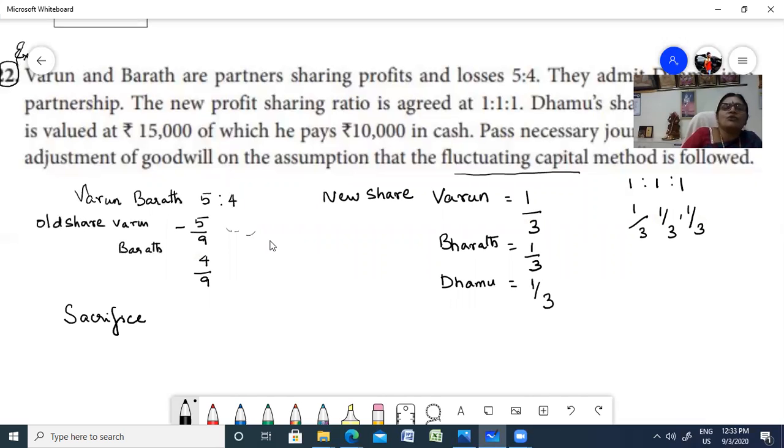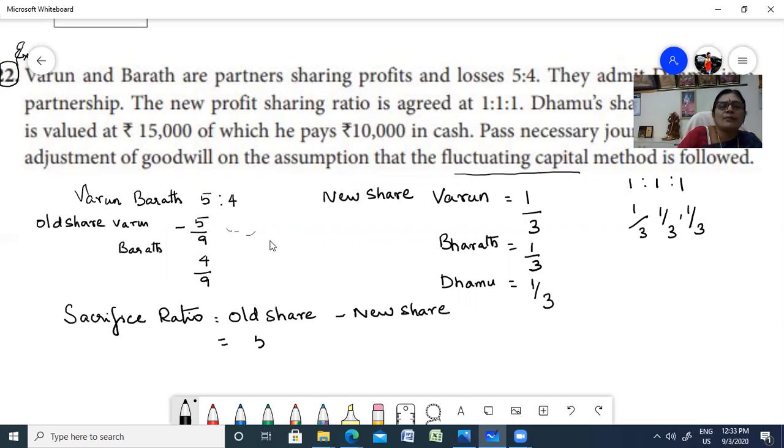Damu's share of goodwill is to be distributed in the sacrifice ratio. In the absence of sacrifice ratio, you can divide it in the old ratio. Now that you have your new share and old share details, you can easily calculate the sacrifice. Sacrifice ratio is equal to old share minus new share.